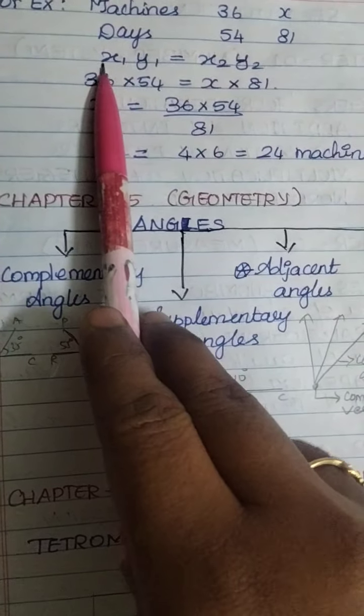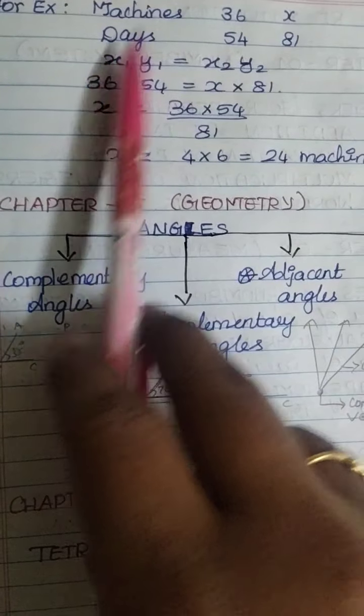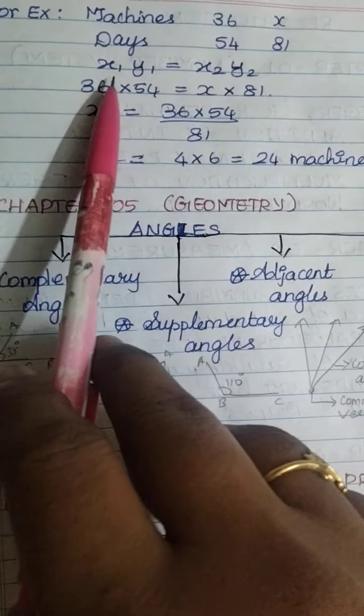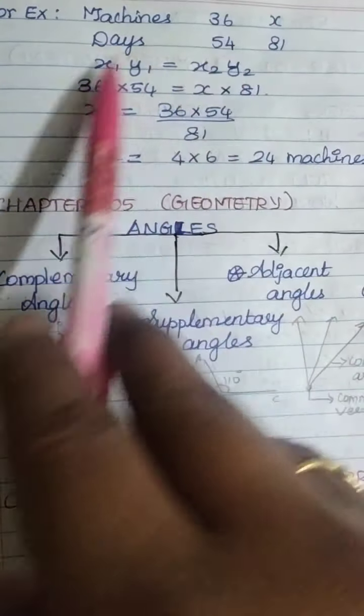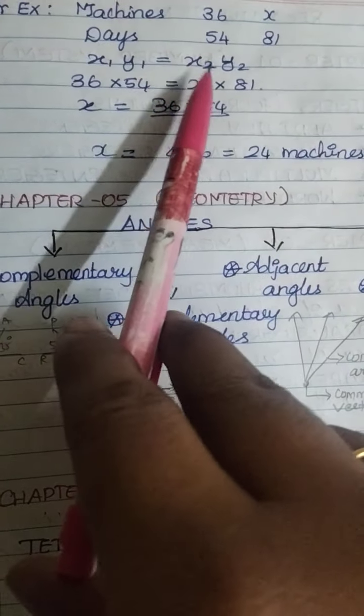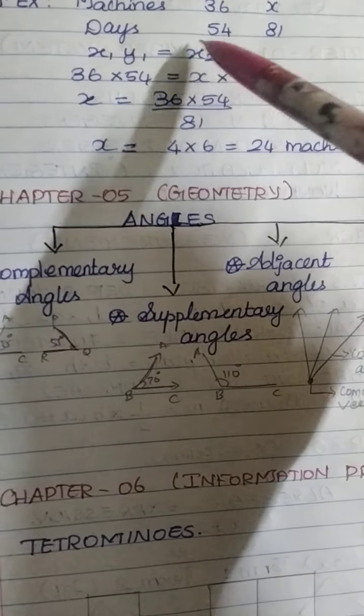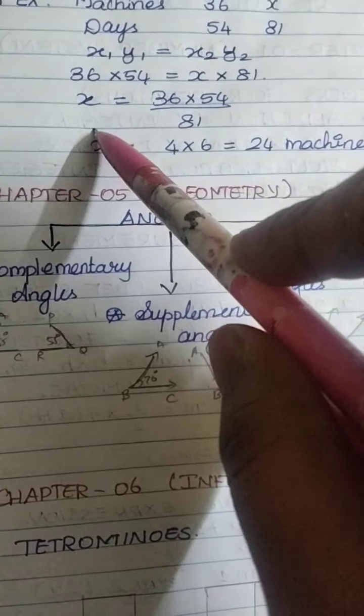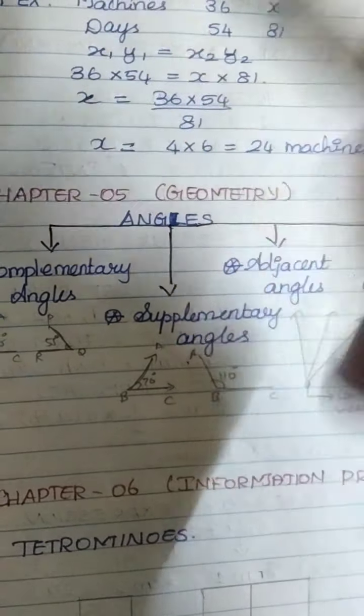Now we have to calculate that. I have already explained that. We take 36 into 54, then x into 81. The thing to be calculated is kept on the left hand side, and the others move to the other side.